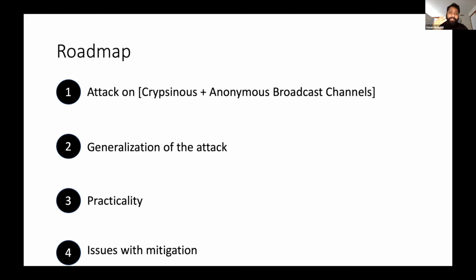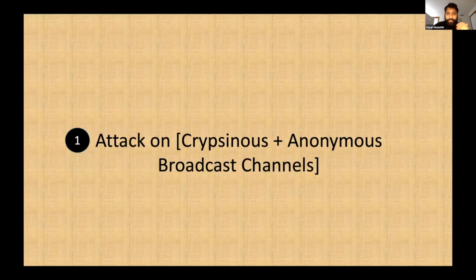Then the third thing is the practicality of this attack. Like I mentioned earlier, an adversary can delay or send different messages to different parties. How possible is it for an adversary to actually do these things? Finally, I want to discuss some mitigation techniques and some issues that come up with these mitigation techniques. Okay, so the first thing, let's talk about this attack on Krypsiness when paired with anonymous broadcast channels.